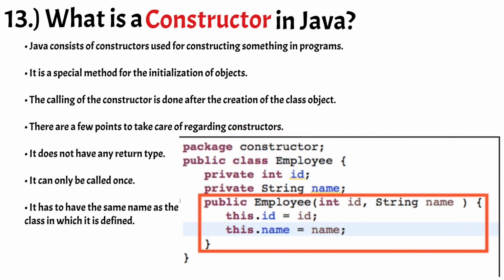There are a few points to take care of regarding constructors. It does not have any return type. It can only be called once. It has to have the same name as the class in which it is defined.